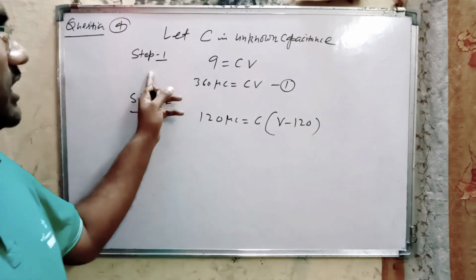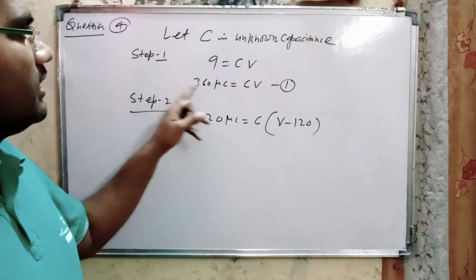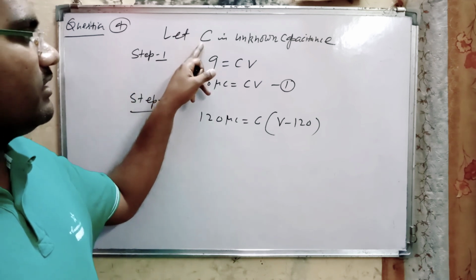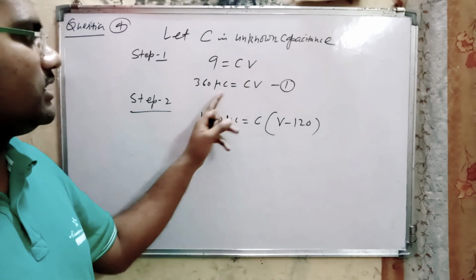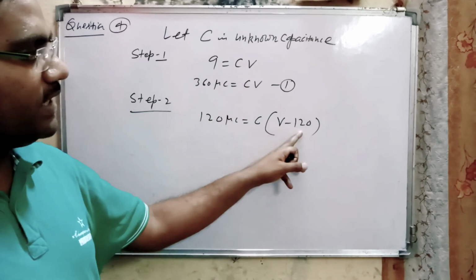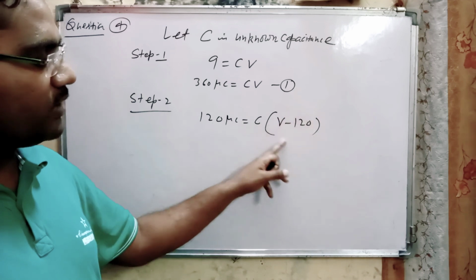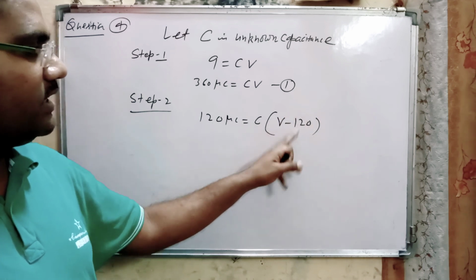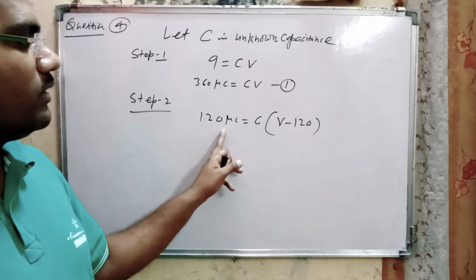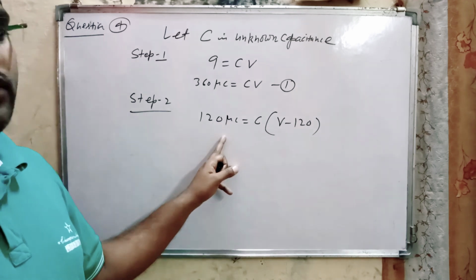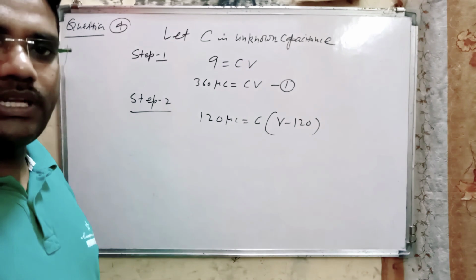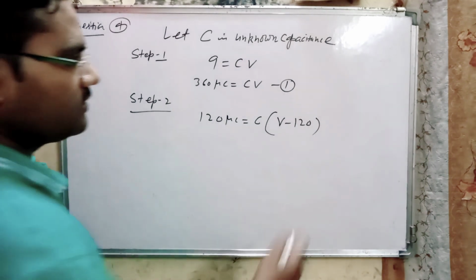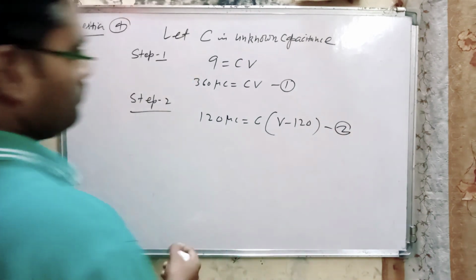In the first step, there is capacitance C, potential V, and the charge is 360. If the potential is reduced by 120, then the charge becomes 120 microcoulomb. In the first part, we have to find the value of the potential and the unknown capacitance. This is equation number 2.